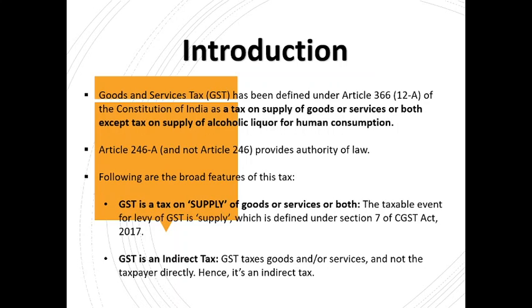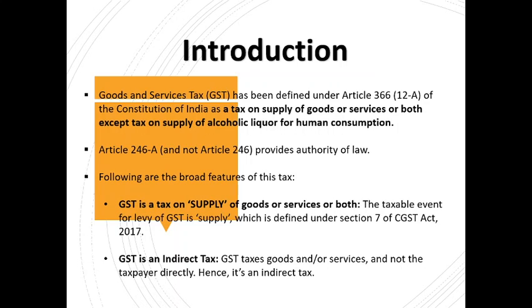This word supply has been defined in the CGST, Central Goods and Services Tax Act 2017, and only those transactions which come under the purview of supply of either goods or services are leviable to GST, except for supply of alcoholic liquor for human consumption.